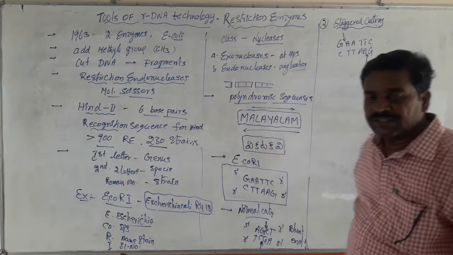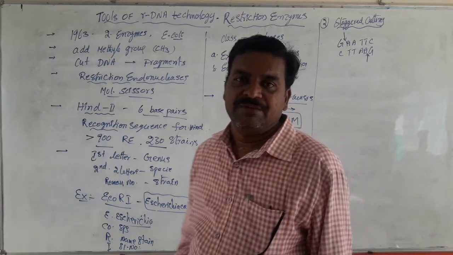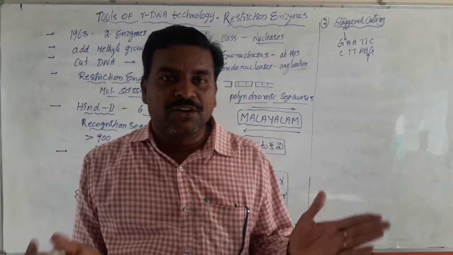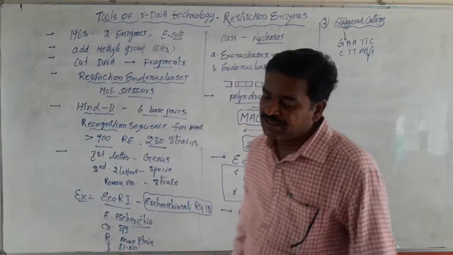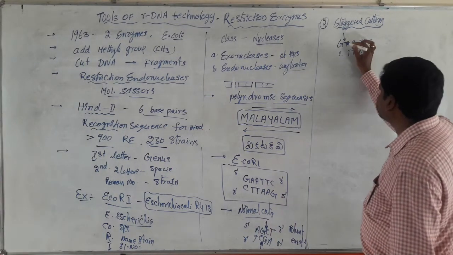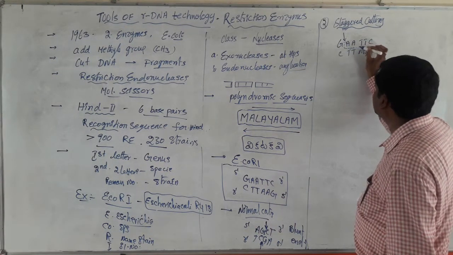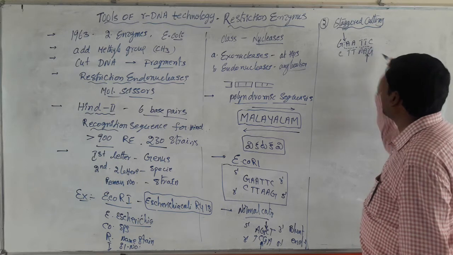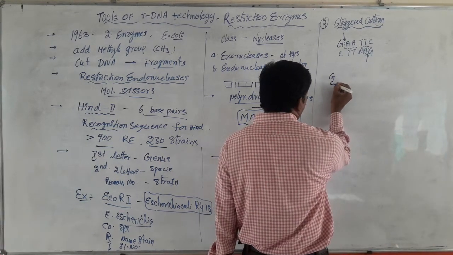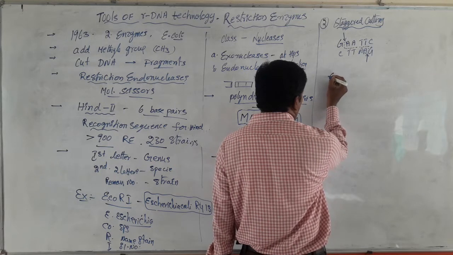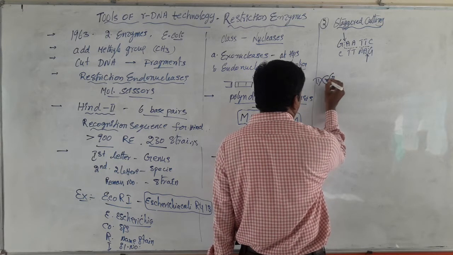So some enzymes cut the two strands of DNA at different locations but between the same type of nitrogen bases. Because of this type of cutting, the DNA is separated like this.